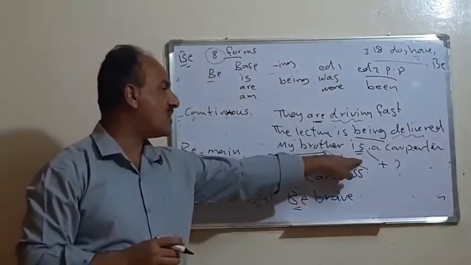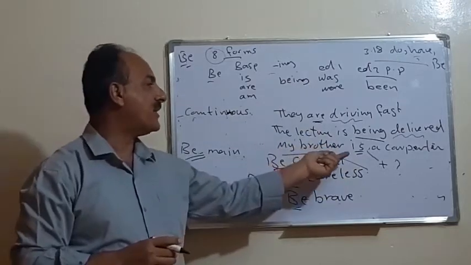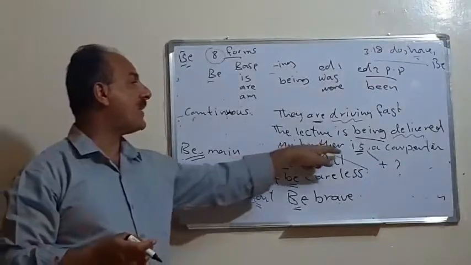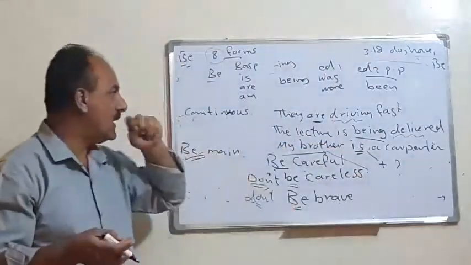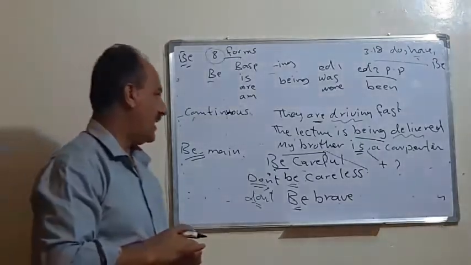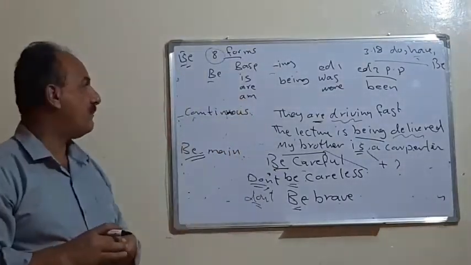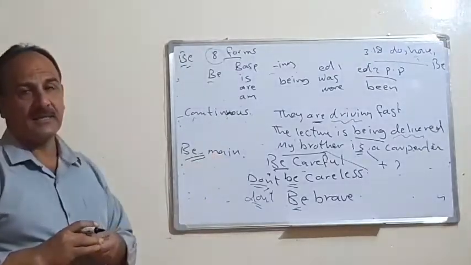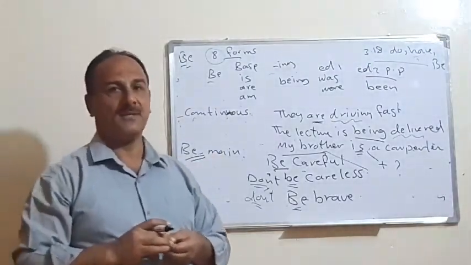Of course, we can change it into the past. We say my brother was a carpenter. Or we can change it to the future and say my brother will be a carpenter. So these are the cases in which we have the verb be. I hope the lecture is clear and easy. In case of any question, I'm ready to answer it.